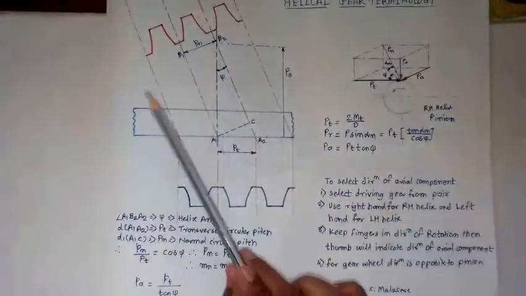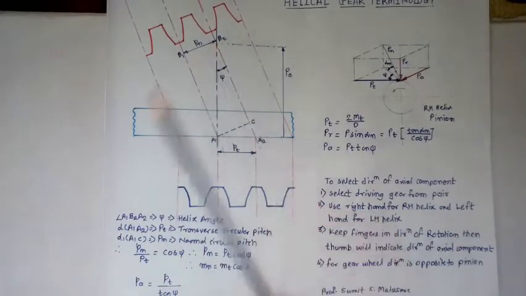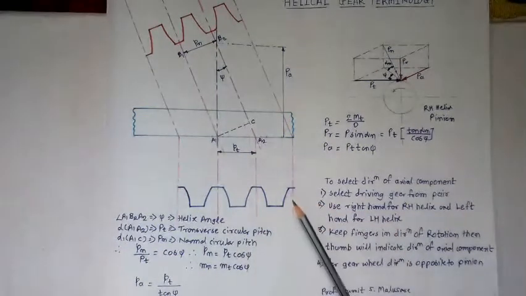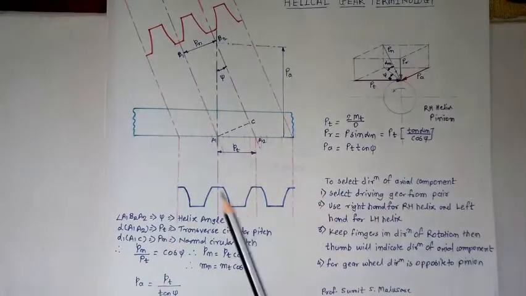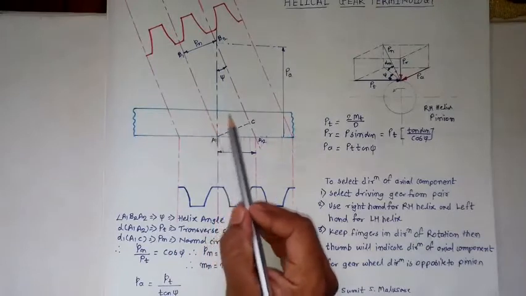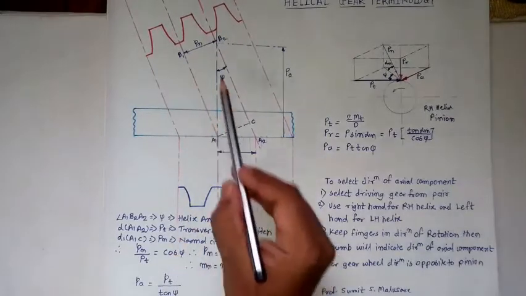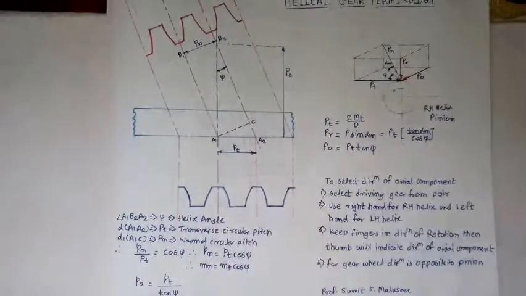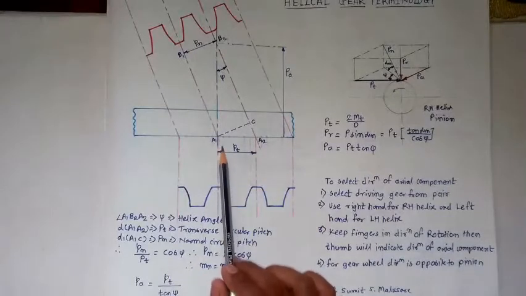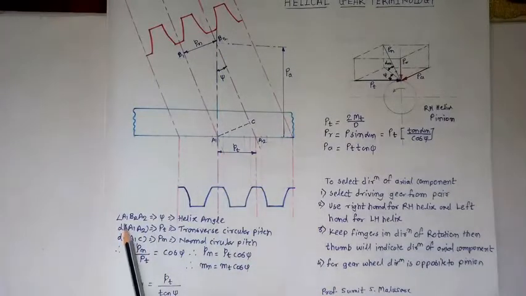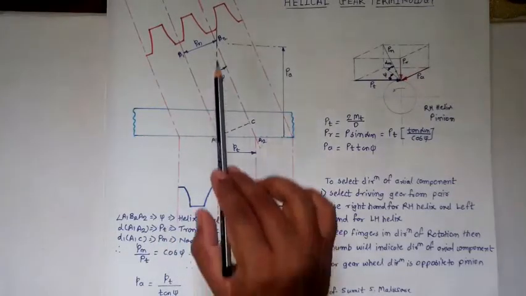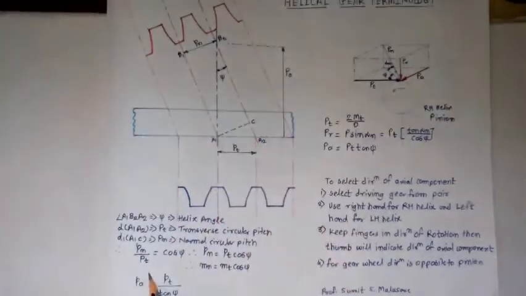Now just see over there, A1A2 is the transverse pitch. Similarly B1B2 is the normal pitch because we are looking along the teeth. How to find out the relation? This is the helix angle psi, this is the shaft axis, and this is the same angle psi over here. So if you consider the triangle, angle A1B2A2 is the helix angle psi.